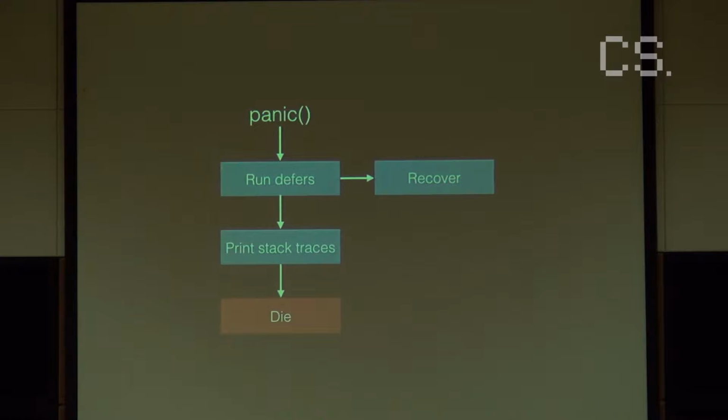Okay, so when I look at panic, it does roughly three things. It doesn't immediately crash the whole program. What it first does is it goes through all the defers from bottom to top. So it looks at the last one and then goes through them until there are none left. And actually, a thing in Go is that you can recover from a panic, but I'm not going to get into that. If you're interested, you can look through the source code yourself. So when it's done going through all these defers, it'll stop everything, print stack traces for all the running Go routines, and then kill the program.